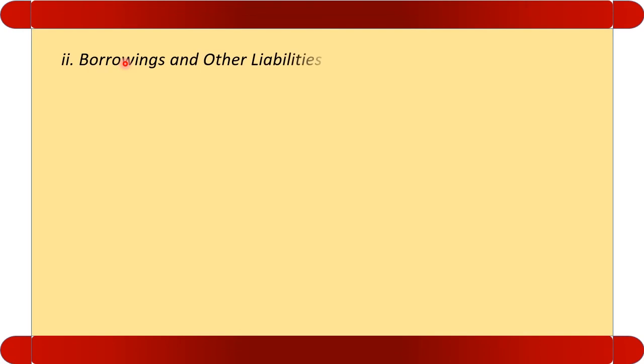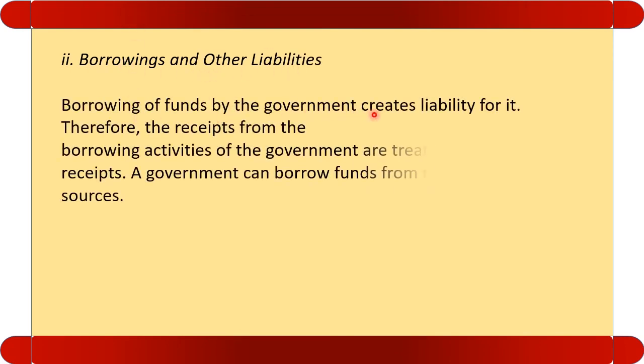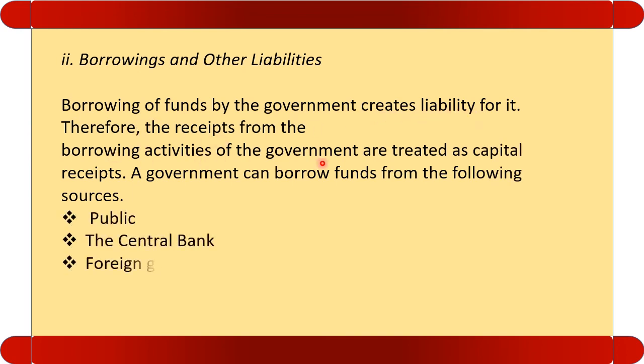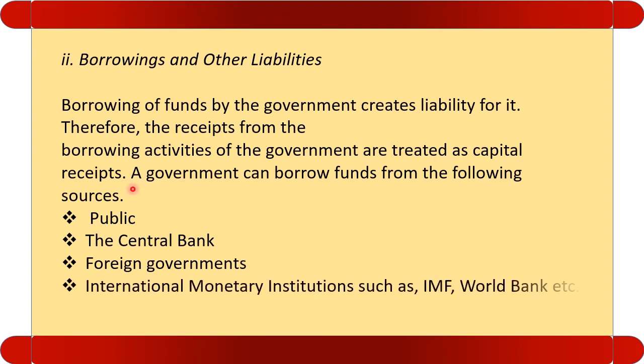Next component is borrowings and other liabilities. Borrowing of funds by the government creates liability for it. Therefore, the receipt from the borrowing activities of the government is treated as capital receipt. Listen, the government can borrow funds from four sources. They can borrow the money from the public, from the central bank, from the foreign government, and from international monetary institutions such as the IMF, International Monetary Fund, World Bank, Asian Infrastructure Bank, etc.